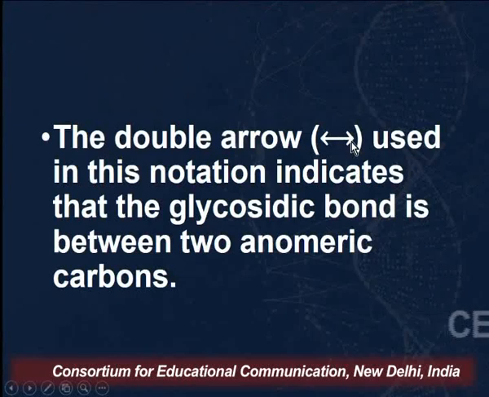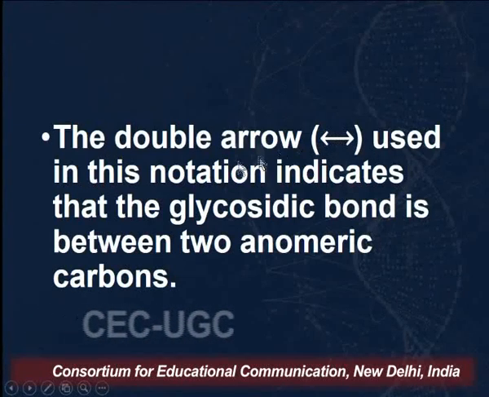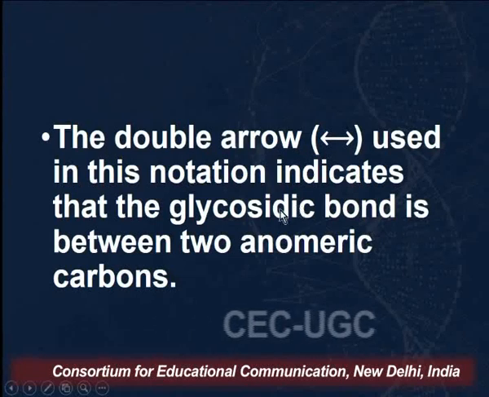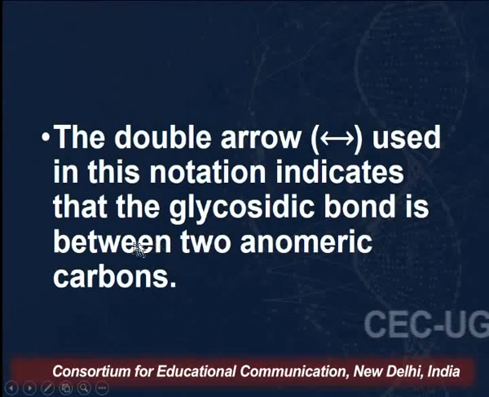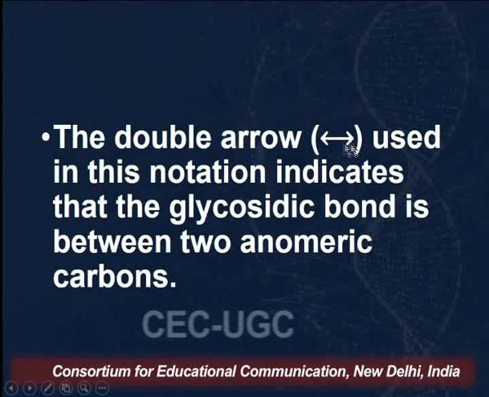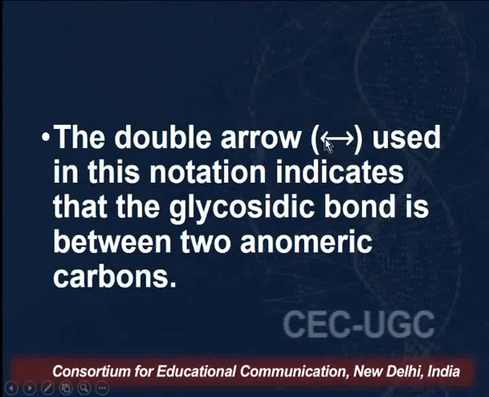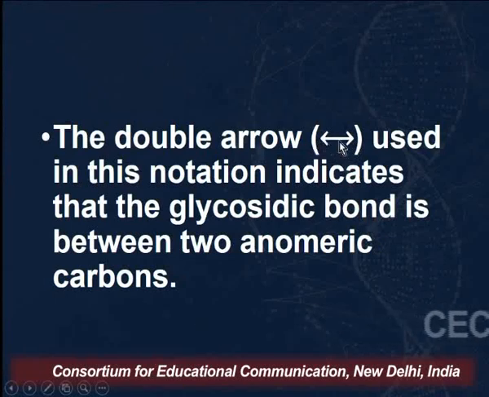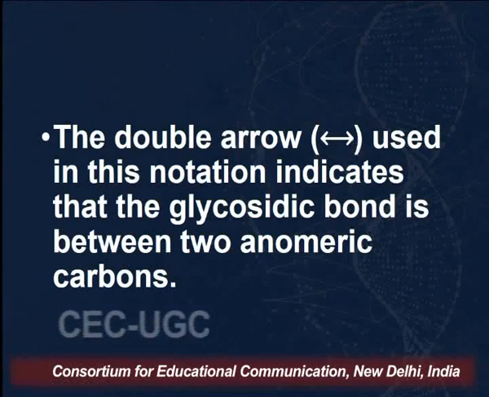And this double arrow indicates that the glycosidic bond is between two anomeric carbons. If we show a single arrow, that means one of the carbons is anomeric and the other carbon is different. It can be any carbon other than anomeric.